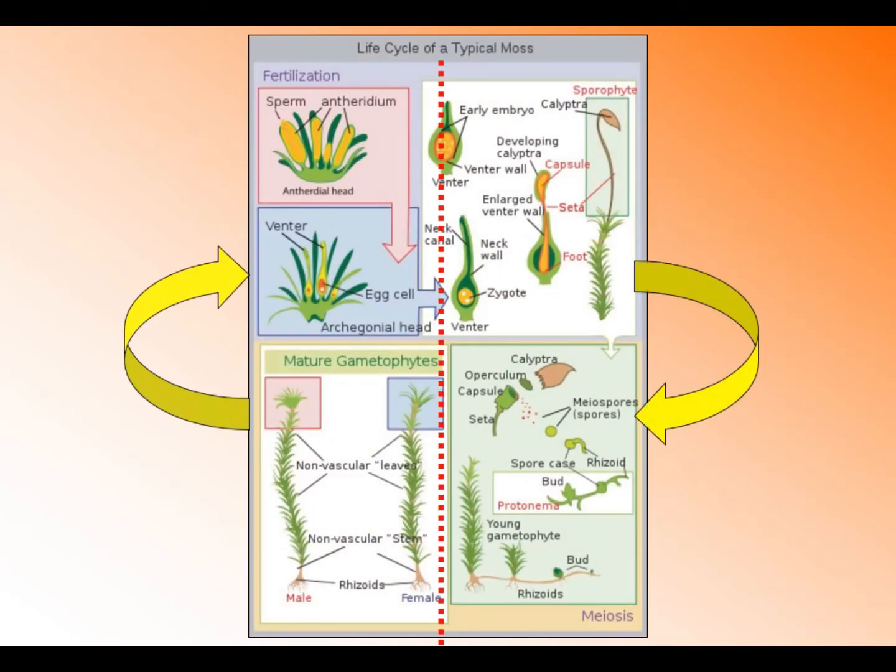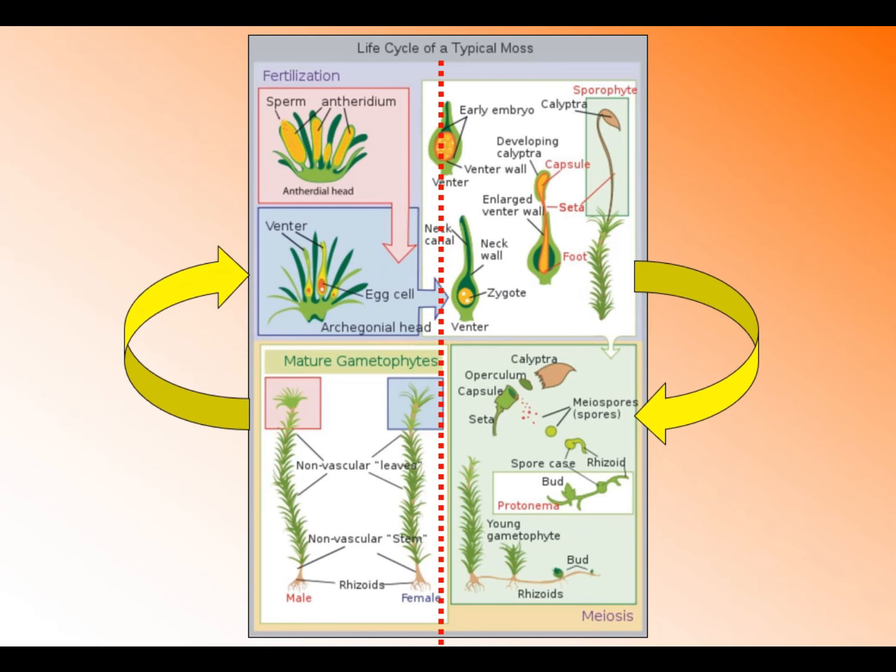Here you can see another diagram that shows the alternation or the metagenesis of bryophytes. On the right side, you can see the sporophyte generation or sporophyte structure. Sporophyte will produce sporangium, which contains spores, and spores will spread out and grow as the gametophyte generation or gametophyte structure.